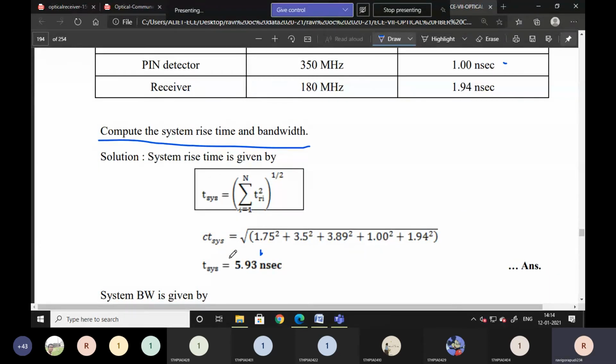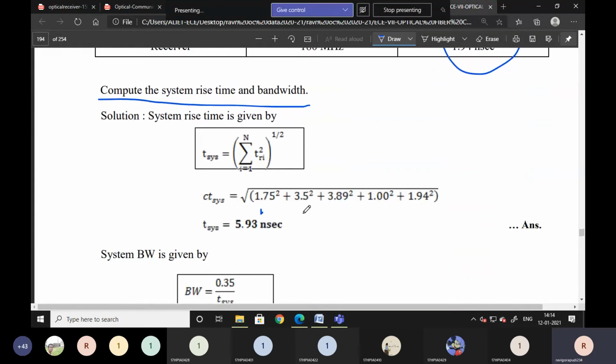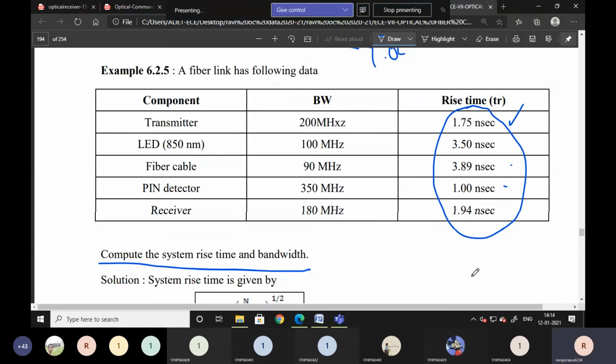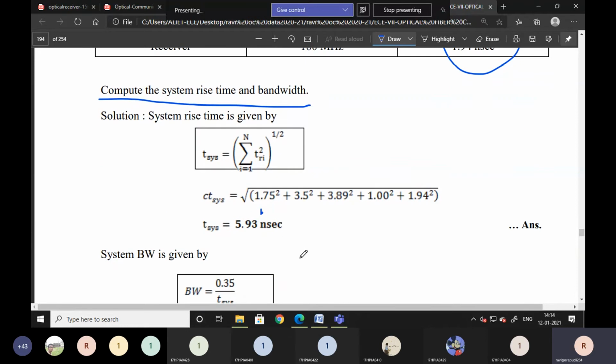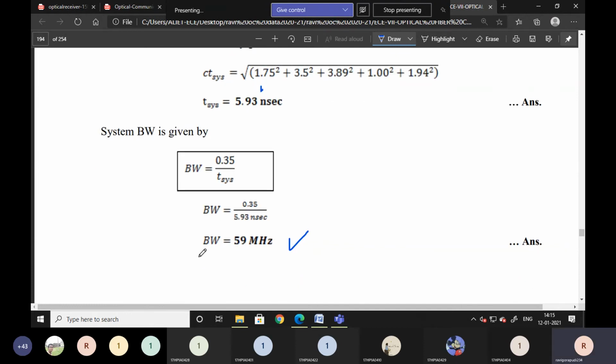System rise time is all the times squared, whole power 1 by 2, for all five times. That may be nearly 5.93 nanoseconds. Then bandwidth is 0.35 by 5.93 into 10 power minus 9. So then we may get 59 megahertz.